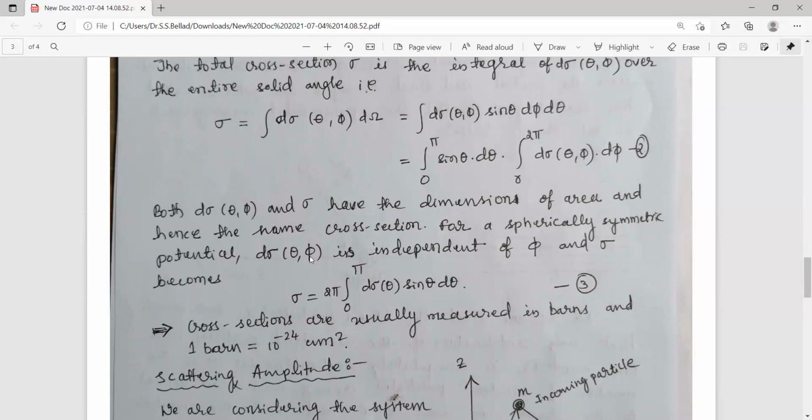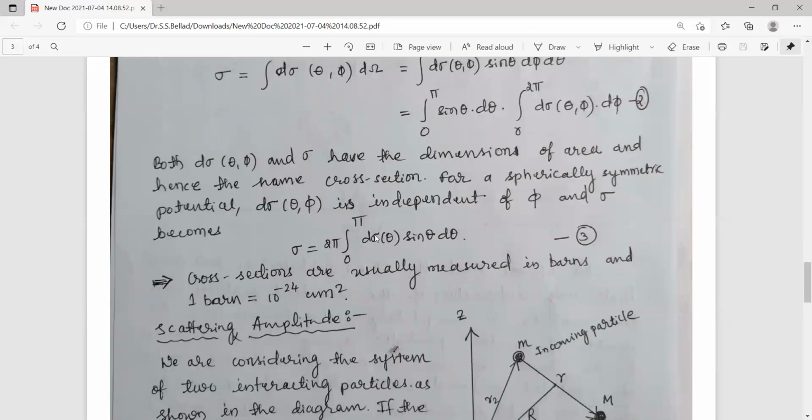For a spherically symmetric particle, this differential cross section is independent of φ, and therefore equation 2 becomes like this, because now this differential cross section is independent of this φ. This φ angle varies from 0 to 2π.